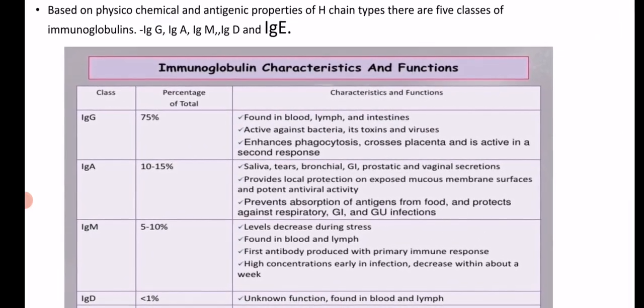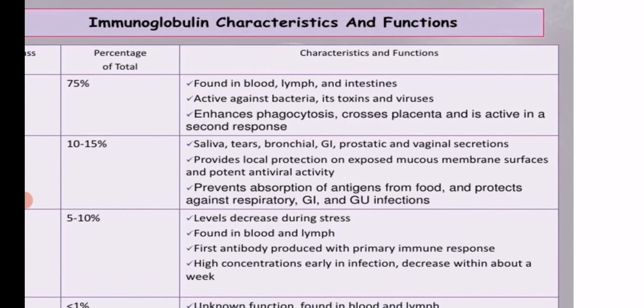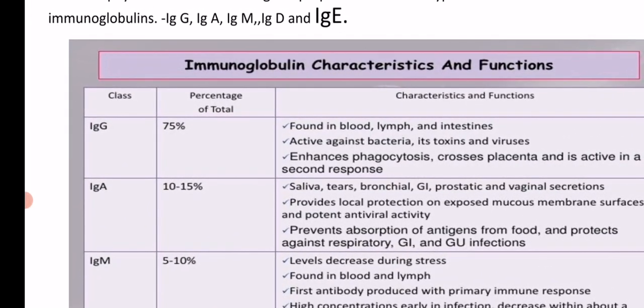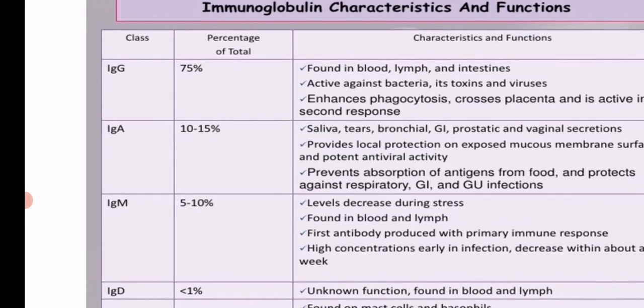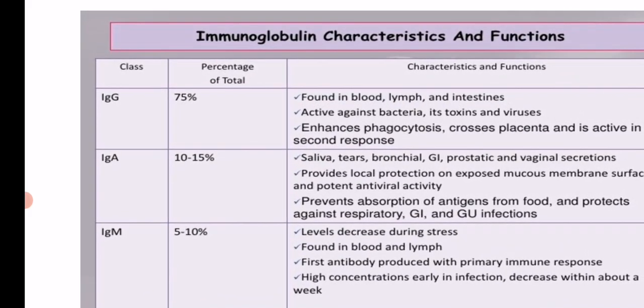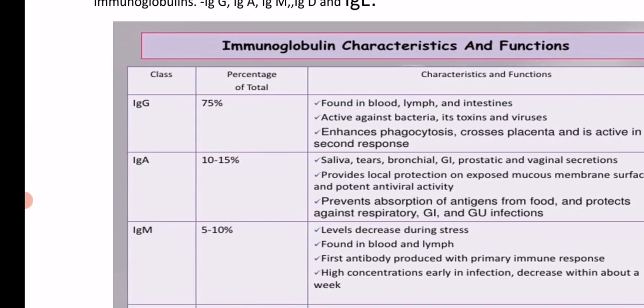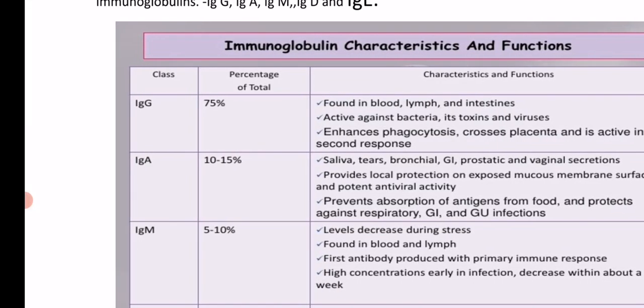So depending upon the percentage of the immunoglobulin in the total serum, the class of the immunoglobulin is determined. IgG will be the first or major class of the immunoglobulin, as it comprises 75% of the total serum here. And in this chart, the characteristics and function of each class of the immunoglobulin are shown.